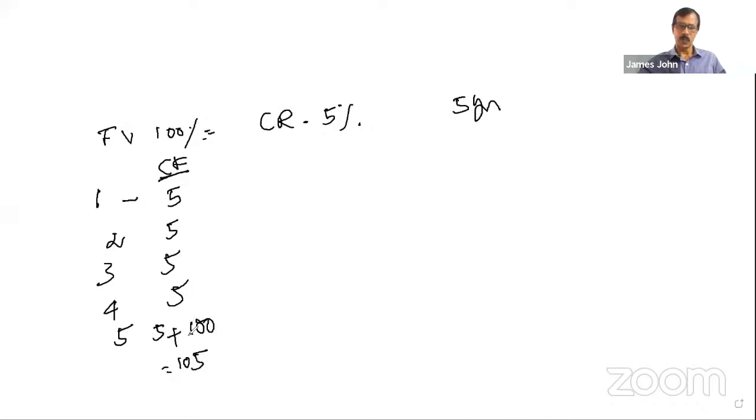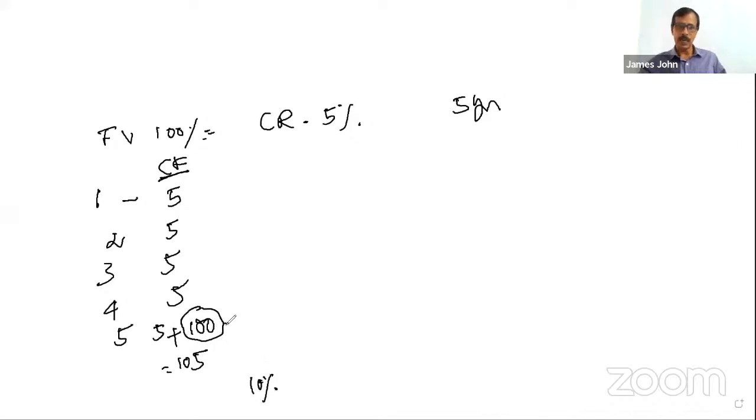There can be a situation where this redemption value either will be at par, or it can be at a discount, or it can be at a premium. At the time of issuance of this bond, the company will mention this bond is redeemed on maturity. Redemption means maturity. On maturity, this will be redeemed at a premium of 10%.